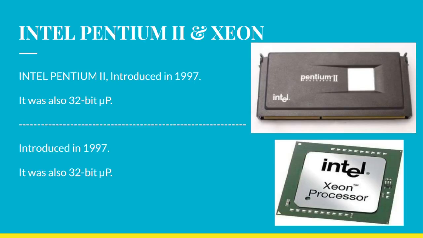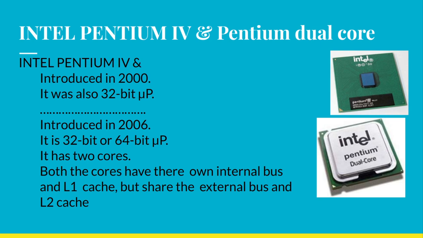Then we have Intel Pentium 2 and Xeon. Intel Pentium 2 was introduced in 1997. It was also a 32-bit microprocessor, and we have the Intel Xeon processor, which was used for servers in those days, also a 32-bit microprocessor.